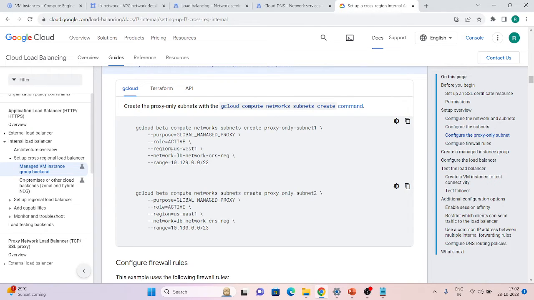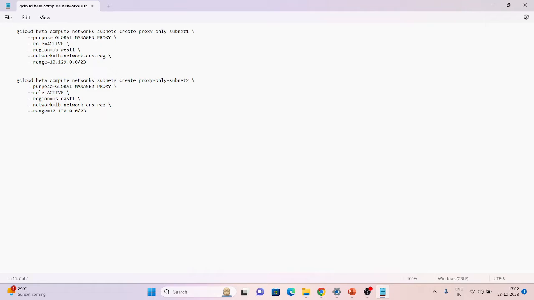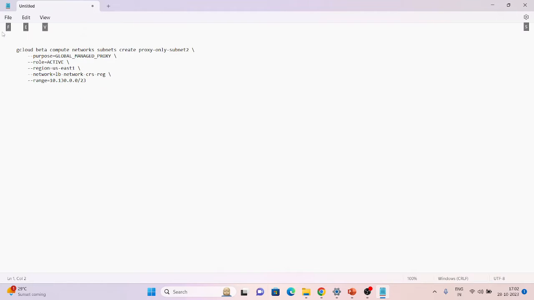We know about the role. The region is US one, and we have to provide the network name and the range name. So let's edit it. My load balancer is in the US Central region, and my backends will be in US Central one and one in another region. And this is my network name. So let me run this command. It looks good.